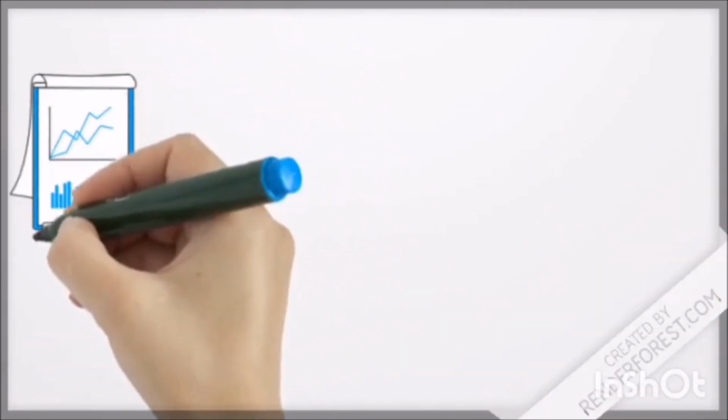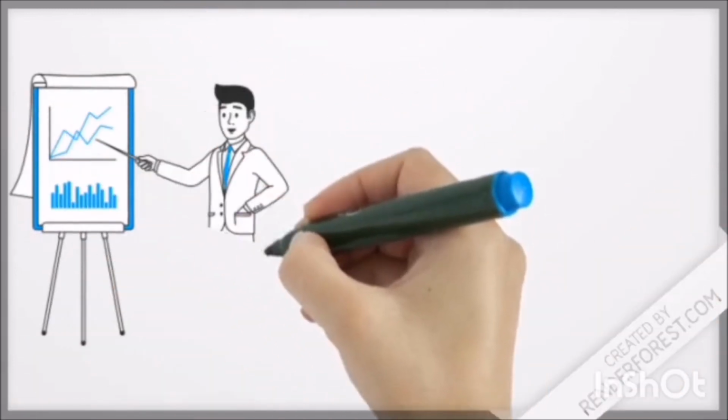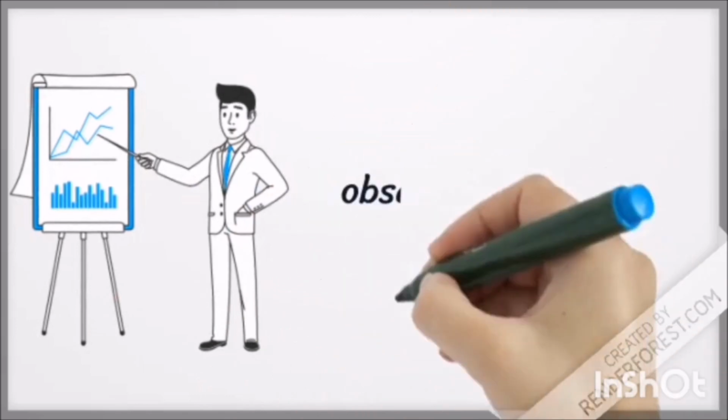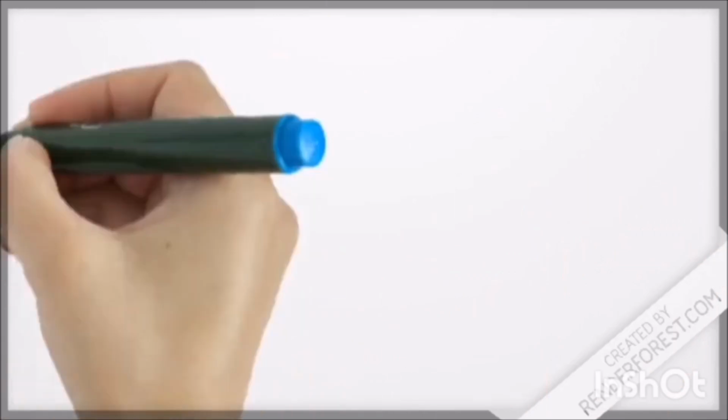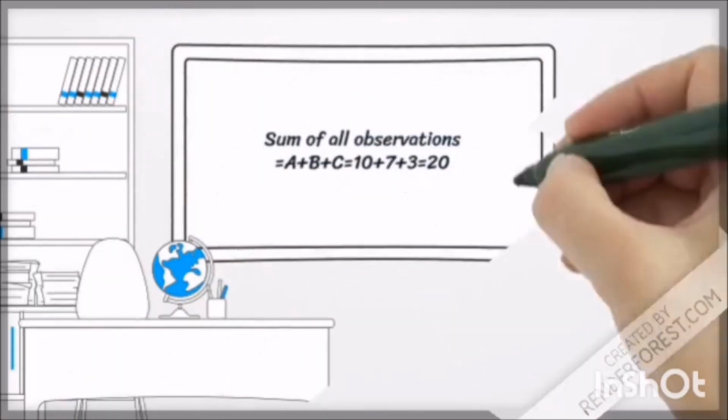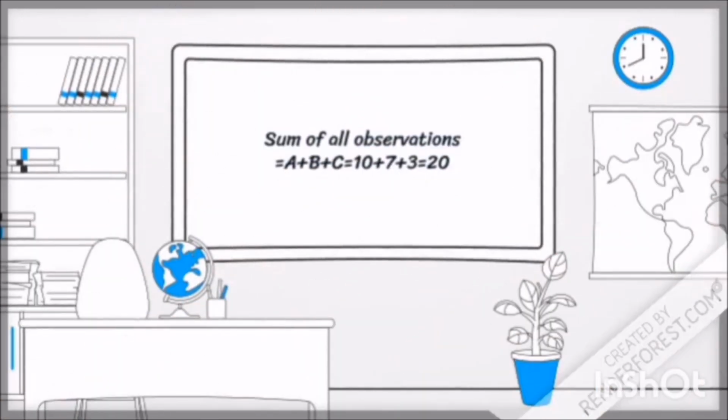As my friend Janesh said, mean means average. So the formula for mean will be the sum of all observations divided by the total number of observations. The sum of all observations will be A plus B plus C, which is equal to 20.